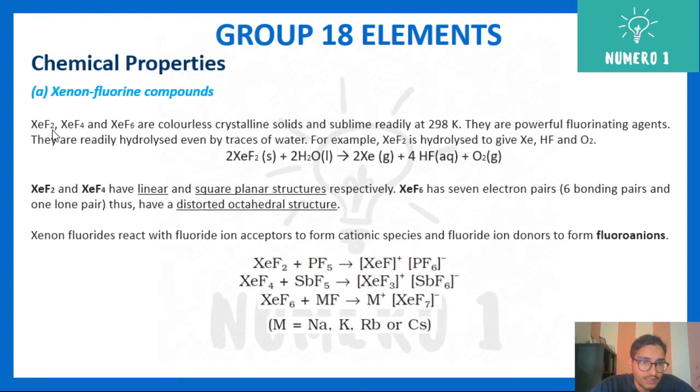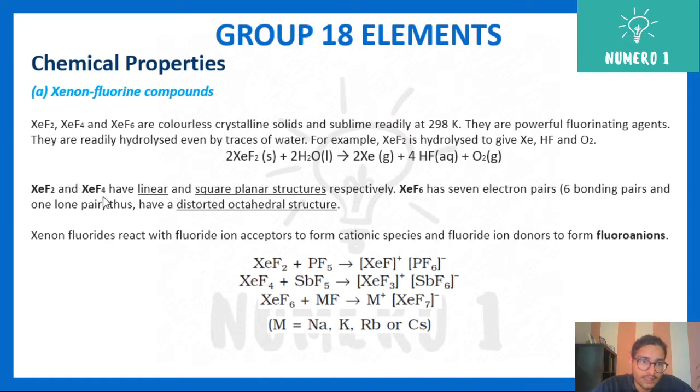XeF2, XeF4, XeF6, they are all colorless crystalline solids. They sublime readily at 298 Kelvin. That's your room temperature, 25 degrees Celsius. They are powerful fluorinating agents. Basically, they give out fluorine. They readily hydrolyze even by traces of water. For example, XeF2 with a little bit of water, you get xenon, HF and O2.